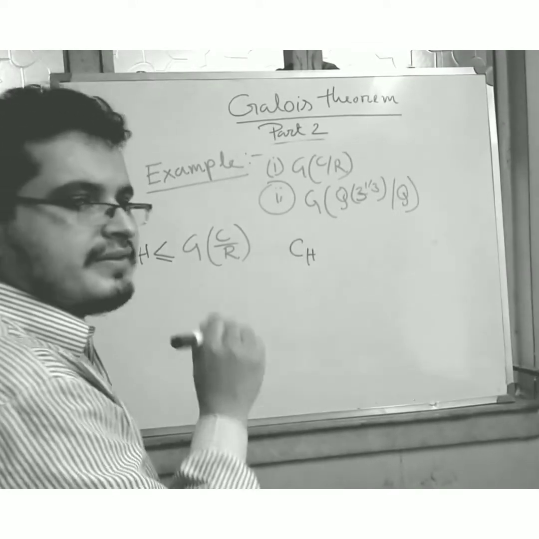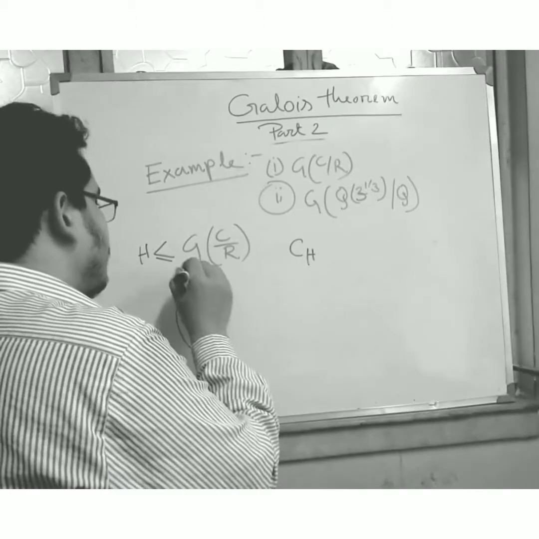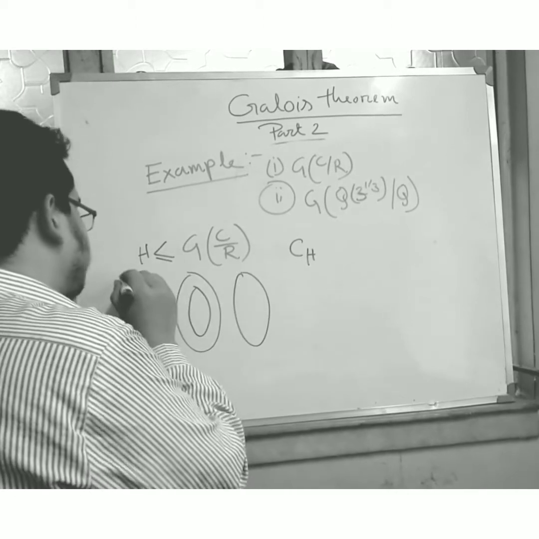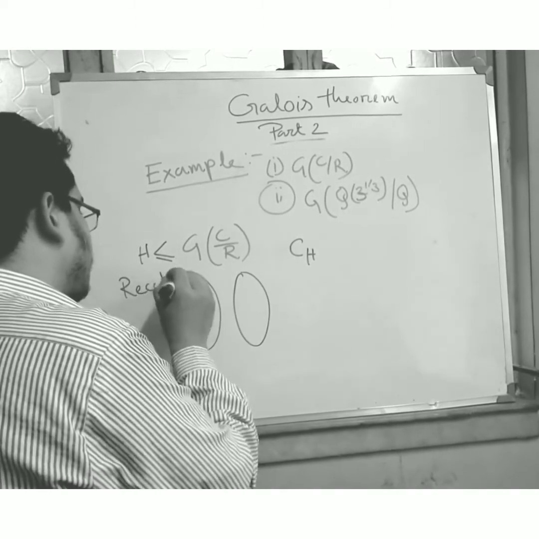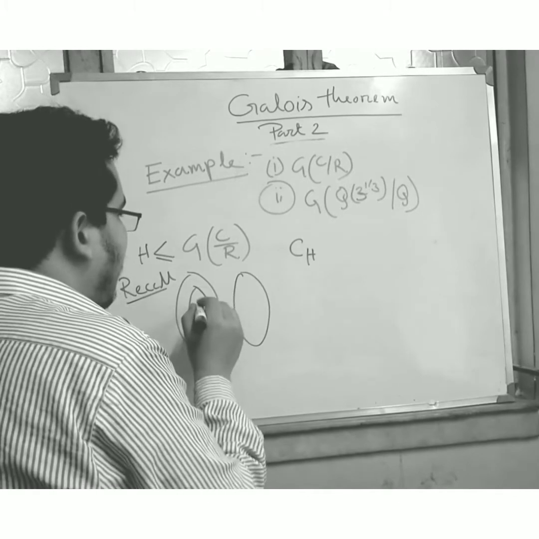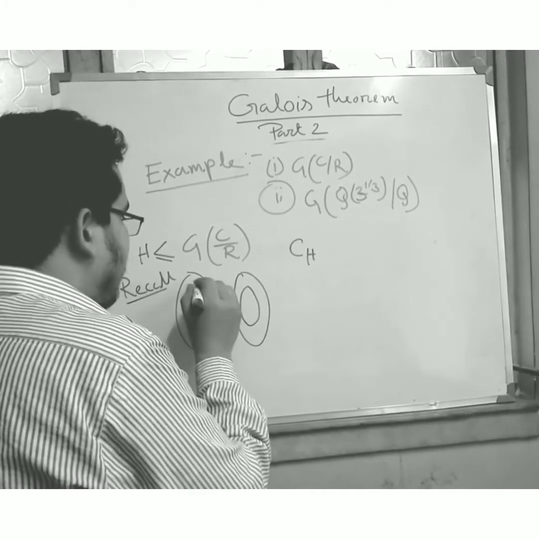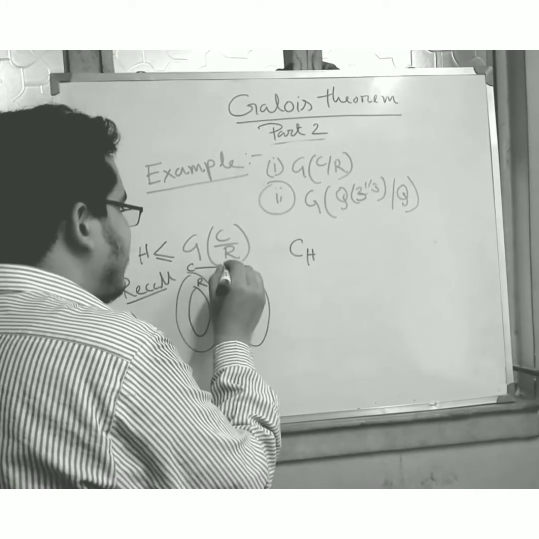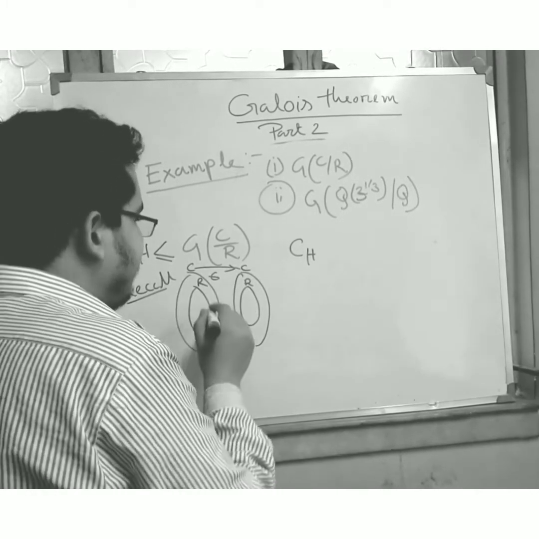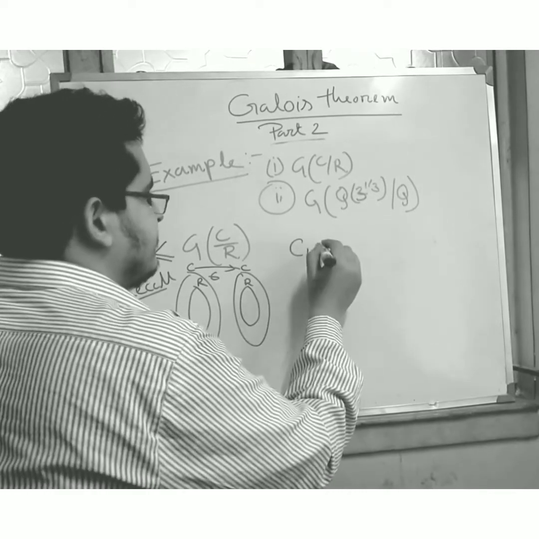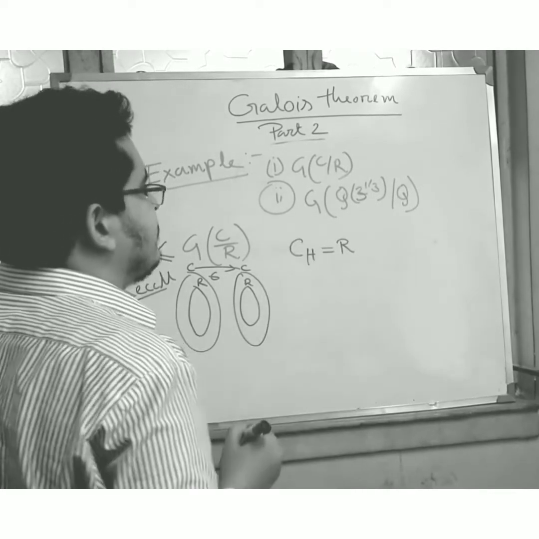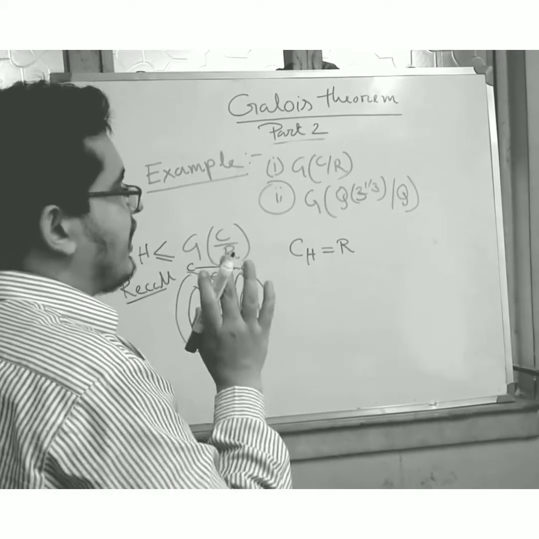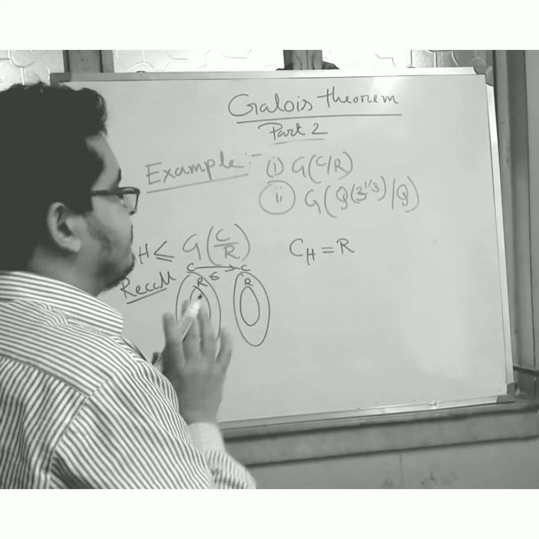So friends, what is C_H? I have already told, recall: in this case, C to C, the mapping is sigma, and R is the only fixed field. So friends, here C_H is equal to R. I have already proved that R is the only fixed field here.